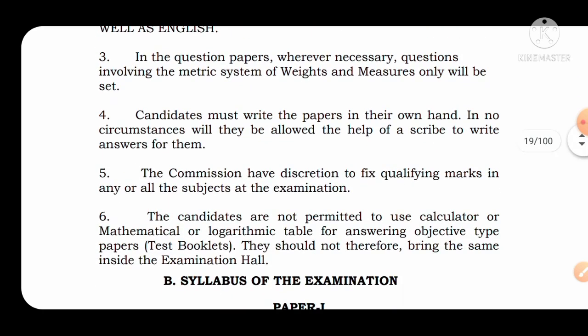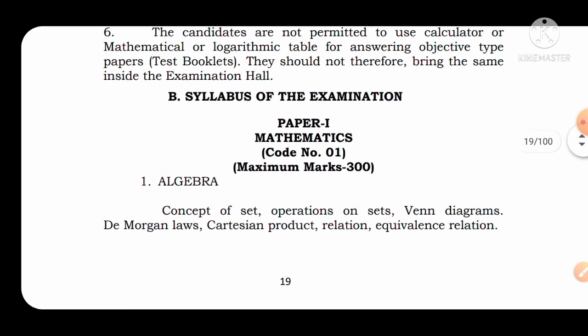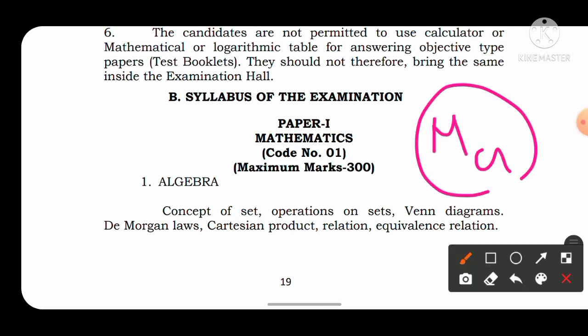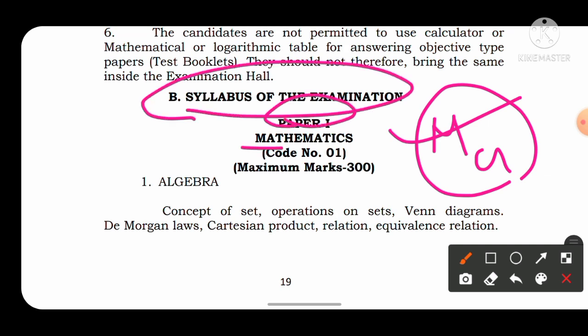Now we will move with the full syllabus. So as all of you are aware that NDA paper consists of math and GAT. So firstly we will see the syllabus of math. So the syllabus of the examination part 1, which is the mathematics.